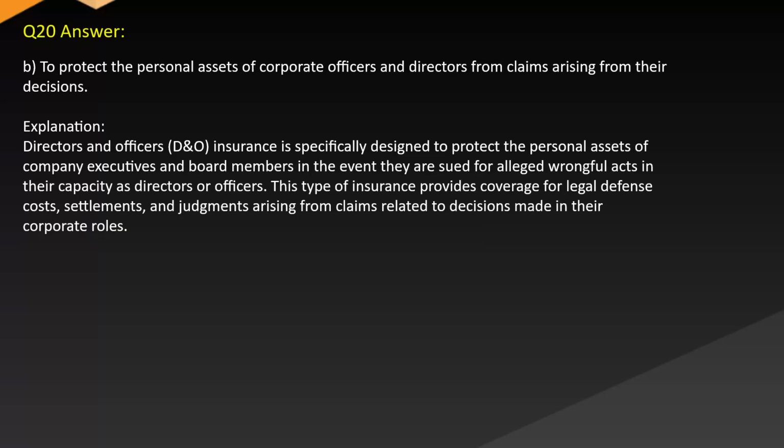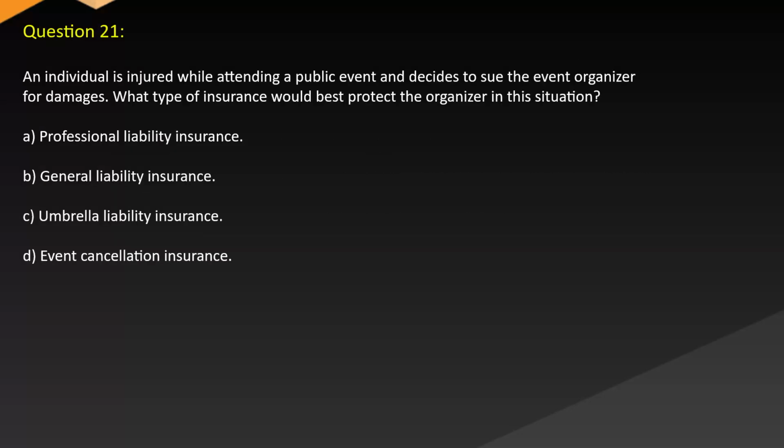Answer. B. To protect the personal assets of corporate officers and directors from claims arising from their decisions. Explanation. Directors and officers (D&O) insurance is specifically designed to protect the personal assets of company executives and board members in the event they are sued for alleged wrongful acts in their capacity as directors or officers. This type of insurance provides coverage for legal defense costs, settlements, and judgments arising from claims related to decisions made in their corporate roles.